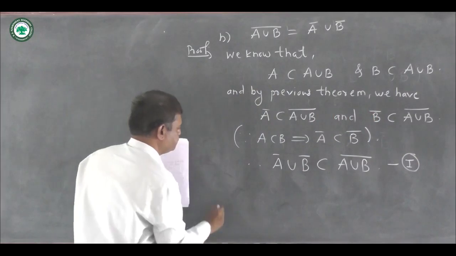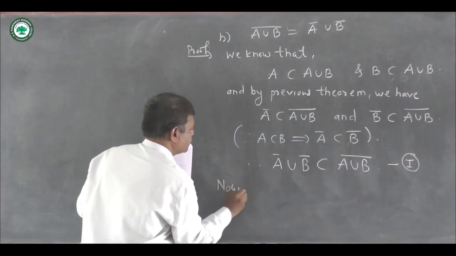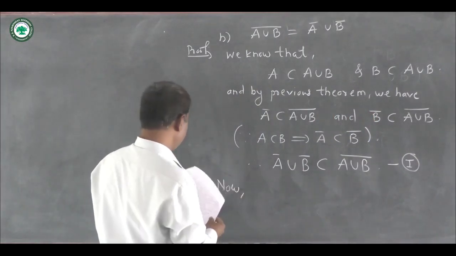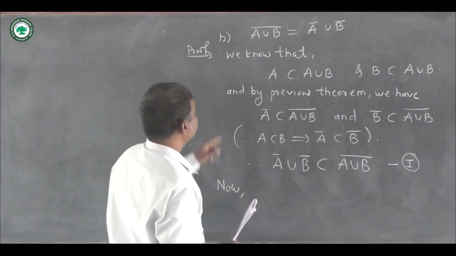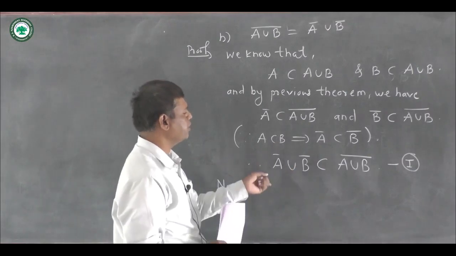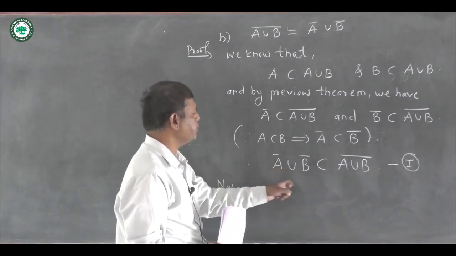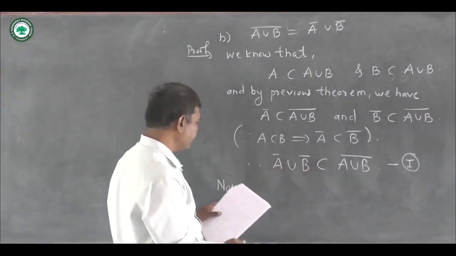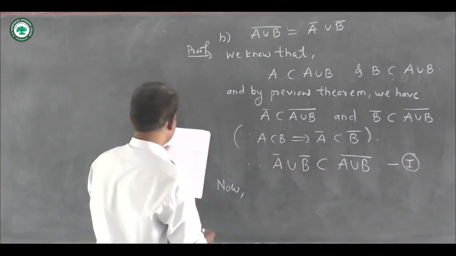Okay, now to prove the reverse inclusion here, that is we want to show that closure of A union B is containing closure of A union closure of B. For that we consider this.